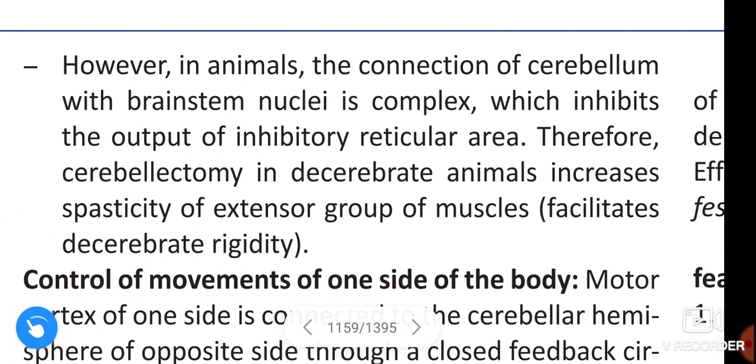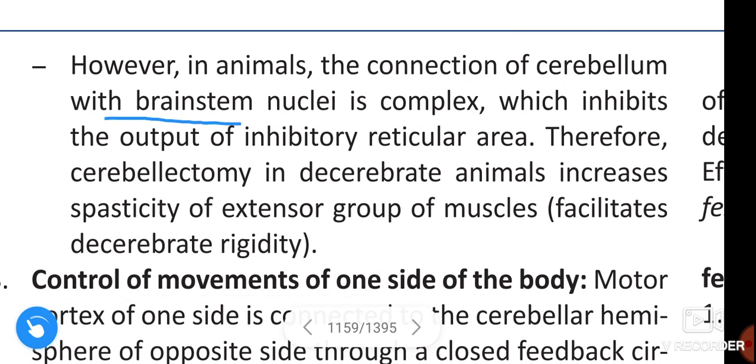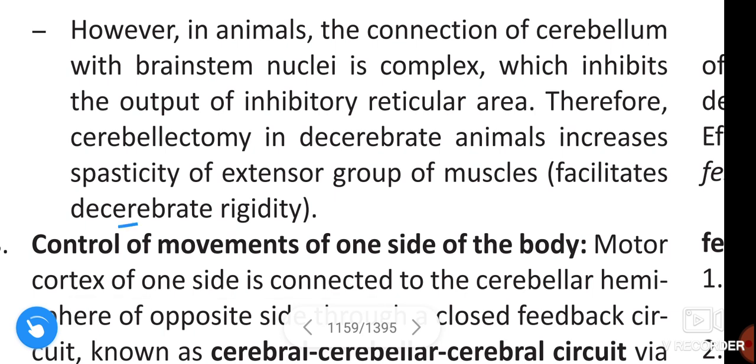However, in animals, the connection of the cerebellum with brainstem nuclei is complex, which inhibits the output of the inhibitory reticular area. Therefore, cerebellectomy in decerebrate animals increases spasticity of the extensor group of muscles and facilitates decerebrate rigidity.